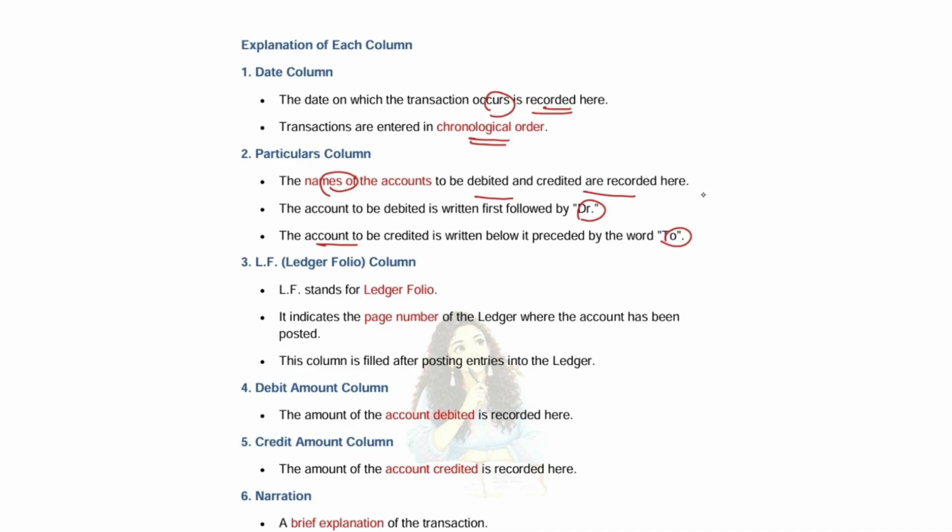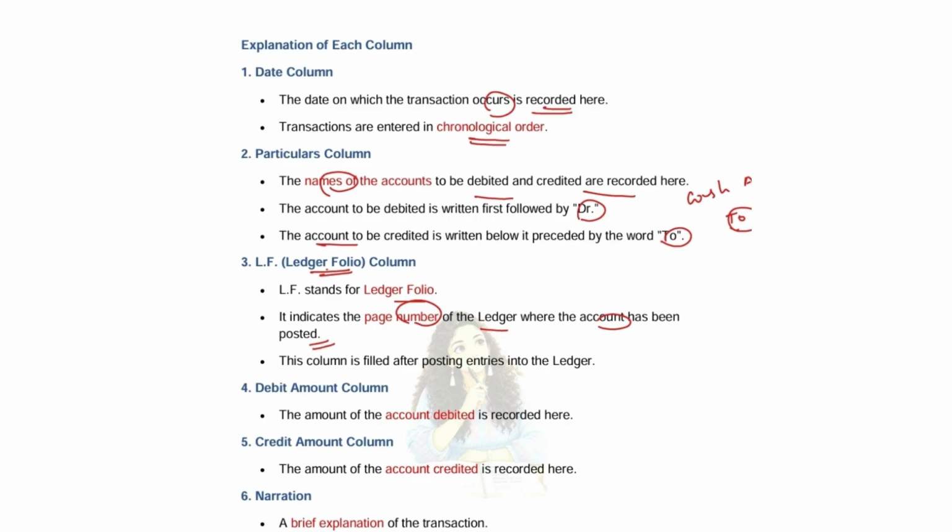Okay. For example, cash account, debtor to sales account. Okay. This is the debit and this is the credit. Then third column, what was the third column? LF column, which was ledger folio. So LF stands for ledger folio. It indicates the page number of the ledger where the account has been posted.